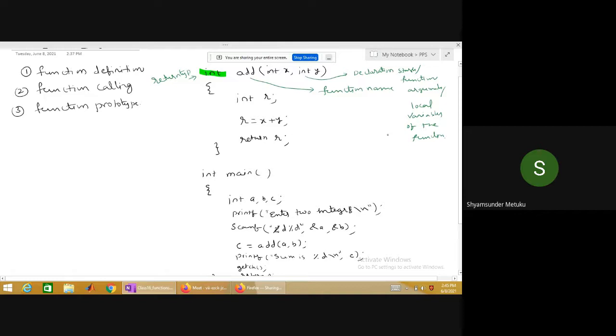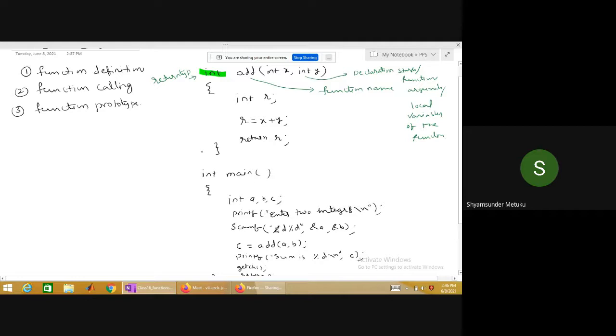All three are the same, right? The declaration statement is the general definition, then it is also called function arguments, x and y. The same thing can also be written as local variables. The meaning of local variable is that x and y are visible and accessible only within the function. That is the meaning of a local variable. So even r comes under local variable.